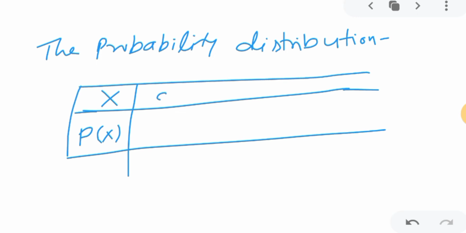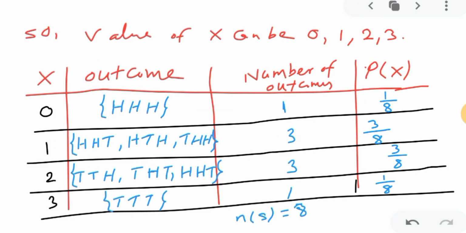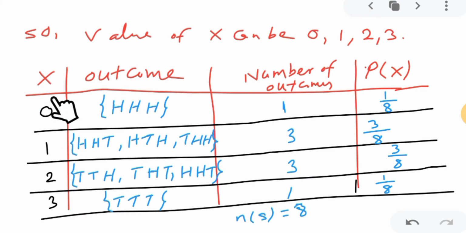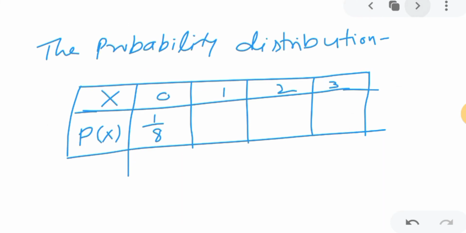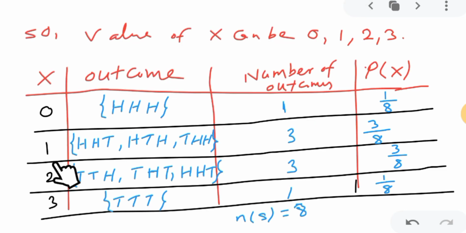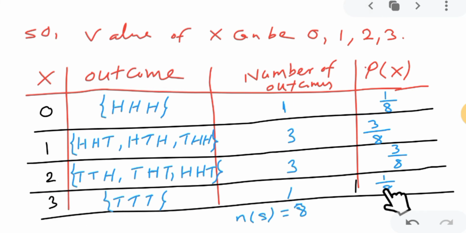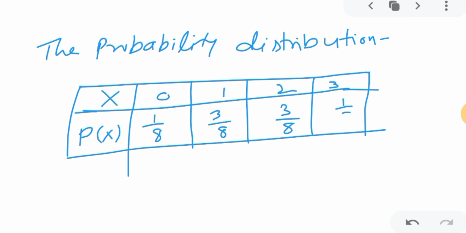So the X values are 0, 1, 2, 3. If X value is 0, then the probability we found is 1 upon 8, so P(x) is 1 upon 8. If X value is 1, then 3 upon 8. If X value is 2, we found 3 upon 8. Similarly, if X value is 3, then the probability is 1 upon 8. This will be your answer. This is your probability distribution.